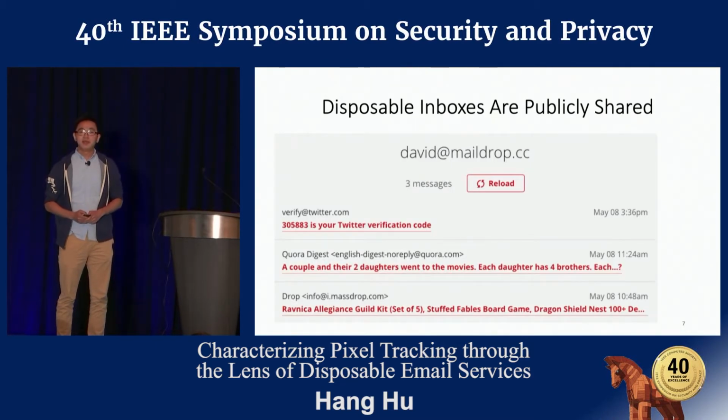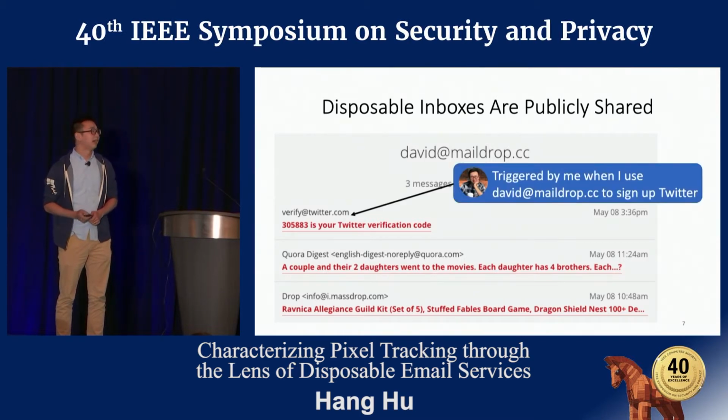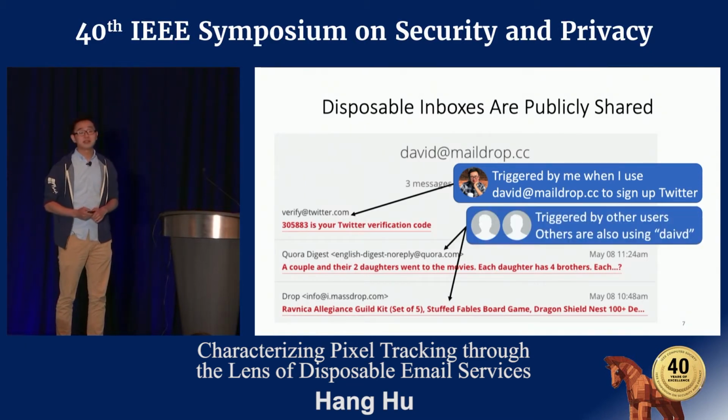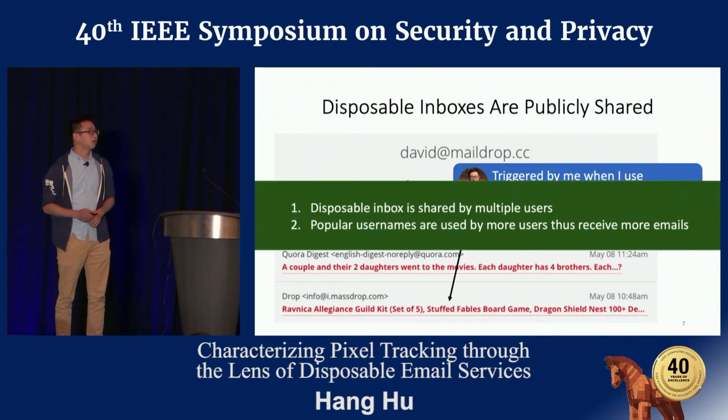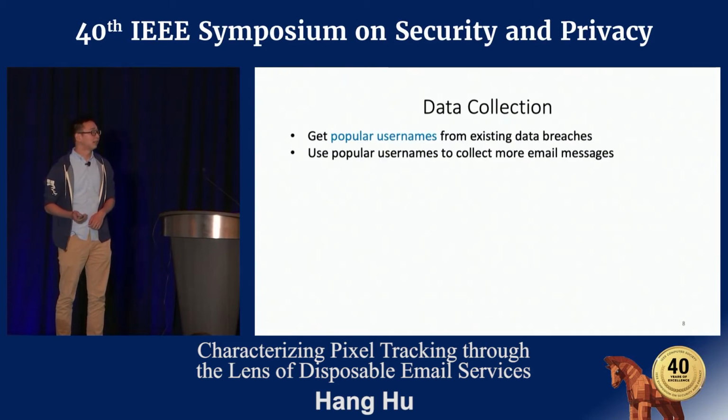Let me further explain what it means that those disposable inboxes are publicly shared. Remember that I use mailjob.cc to register a Twitter account. So I triggered this email from Twitter to this inbox. But because the username David is highly popular, at the same time, other users use this inbox to register Quora and a lot of board game websites. So a disposable email inbox is shared by multiple users, and popular usernames are used by more users and thus receive more messages.